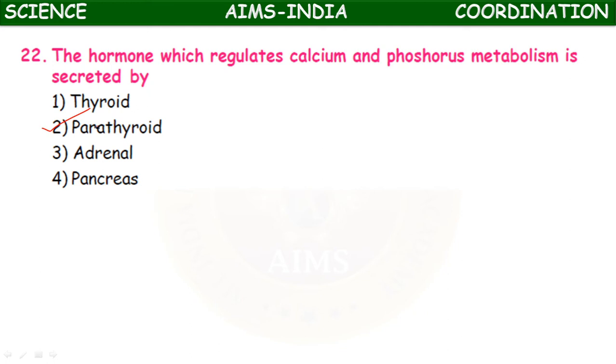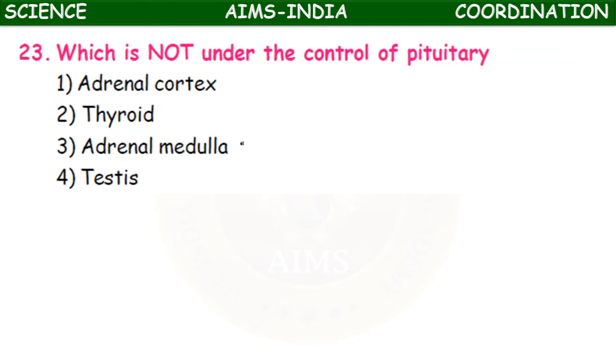Calcium and phosphorus metabolism is under the control of the parathyroid gland. The parathyroid gland produces parathormone which regulates the calcium and phosphorus metabolism.